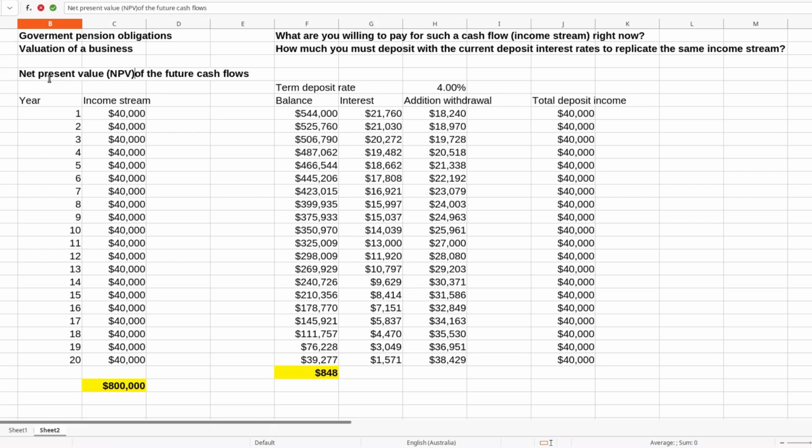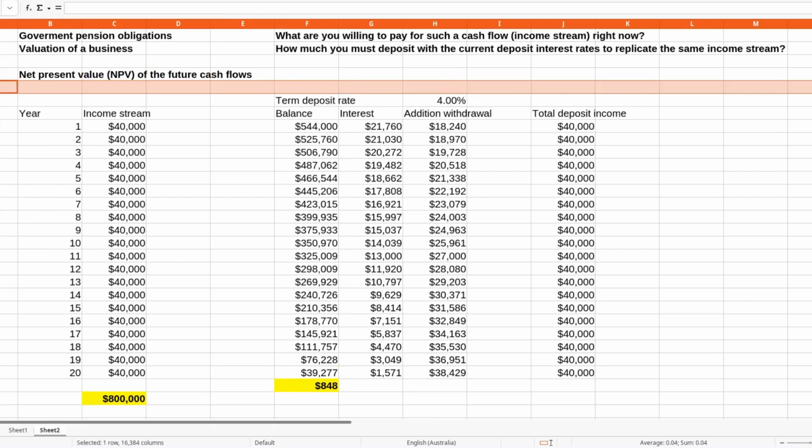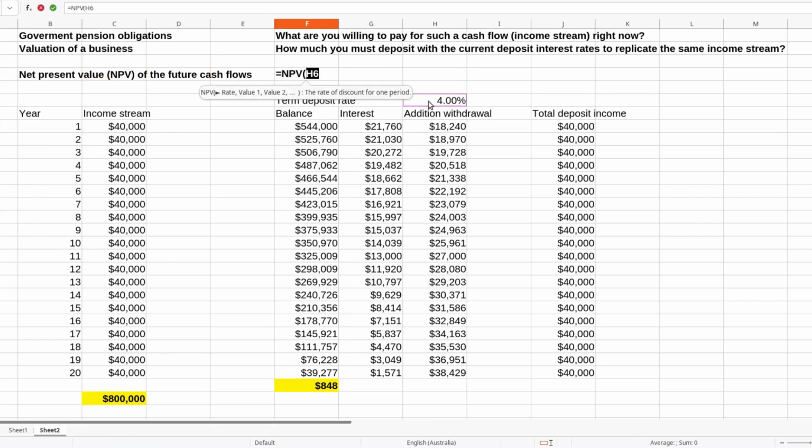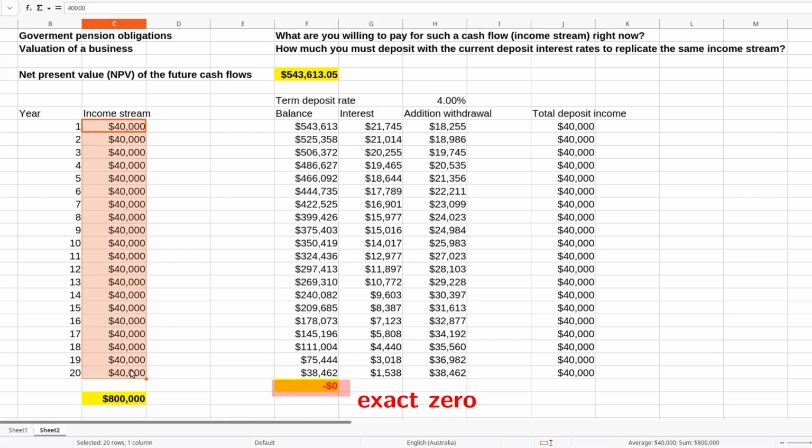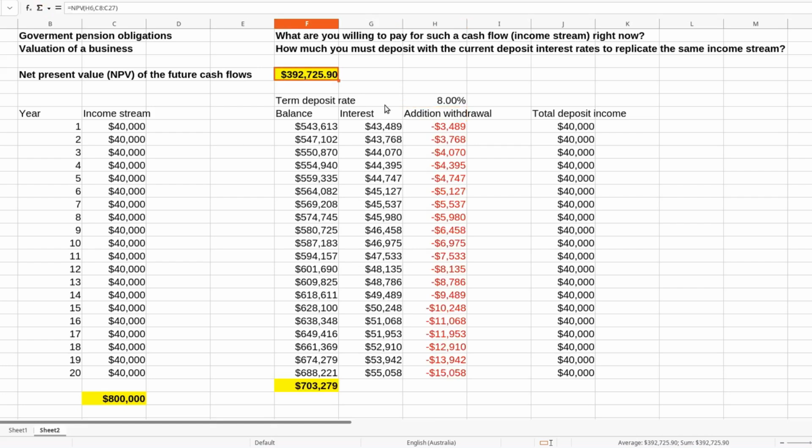The NPV function gives the exact value you must deposit to replicate future cash flows. In our example, the NPV of the 20 years $40,000 a year income stream, with 4% interest rate, equals $543,600. It is the value that gives the zero balance in our term deposit model and the exact fair value for the coffee shop projecting to deliver $40,000 for the next 20 years. You can guess from our model that the valuation depends on the interest rate. Indeed it does. If the rate goes up to 8%, the initial deposit of $544,000 is clearly too much, as we see a significant leftover of $703,000 after 20 years.